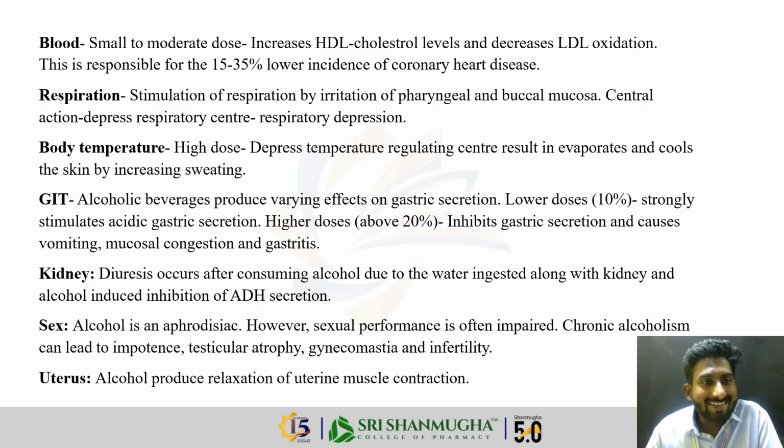So move on to the GIT. Alcoholic beverages produce various effects on gastric secretion. Low doses strongly stimulate gastric acid secretion. High doses inhibit gastric secretion and cause vomiting, mucosal congestion and gastritis. So next, move on to the next system, the kidney.